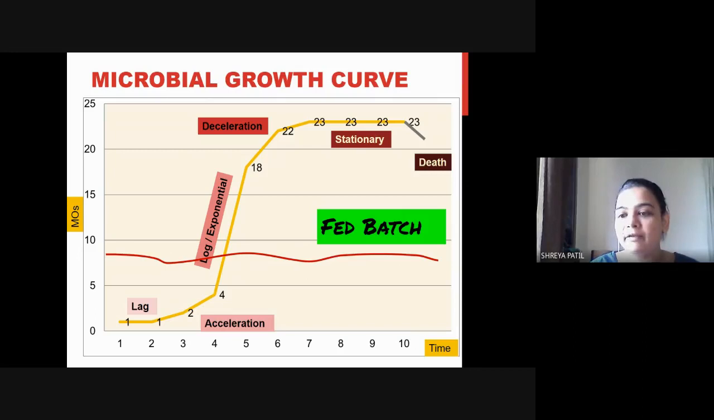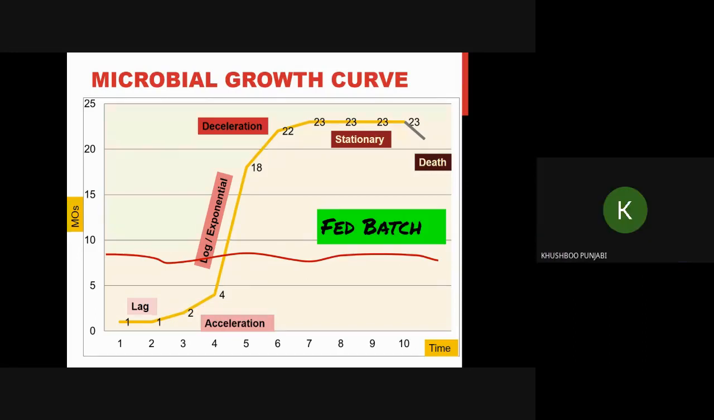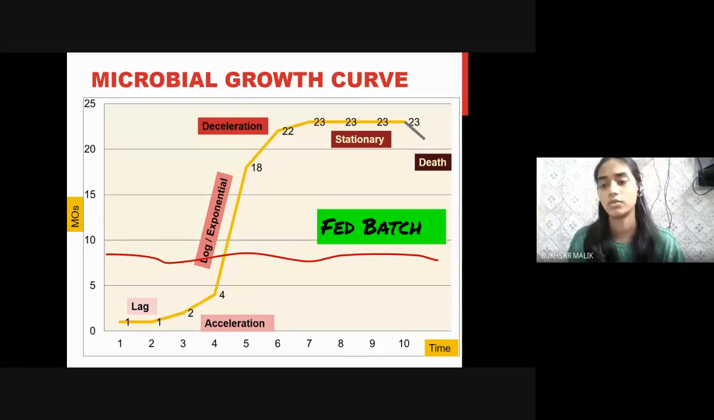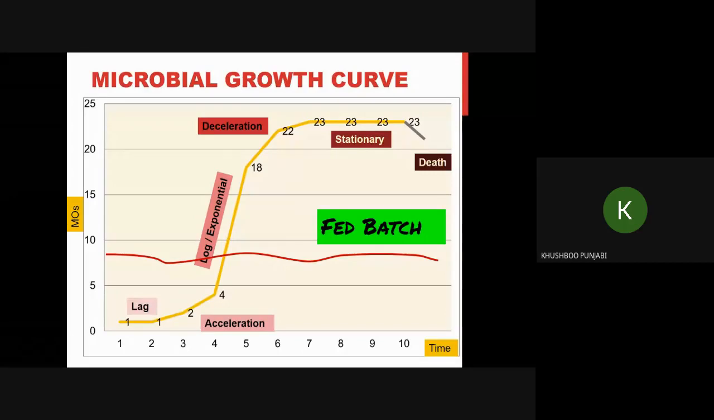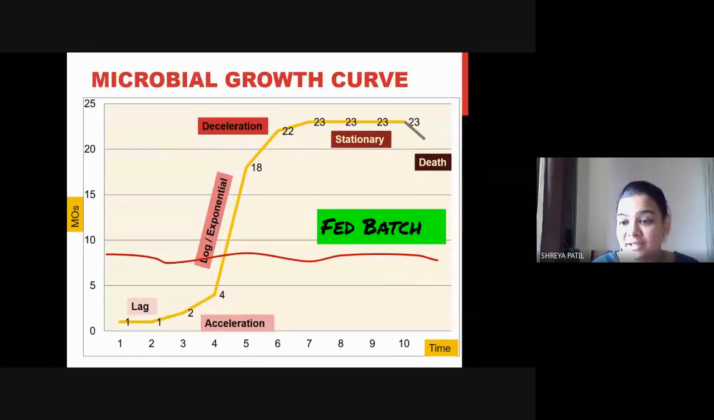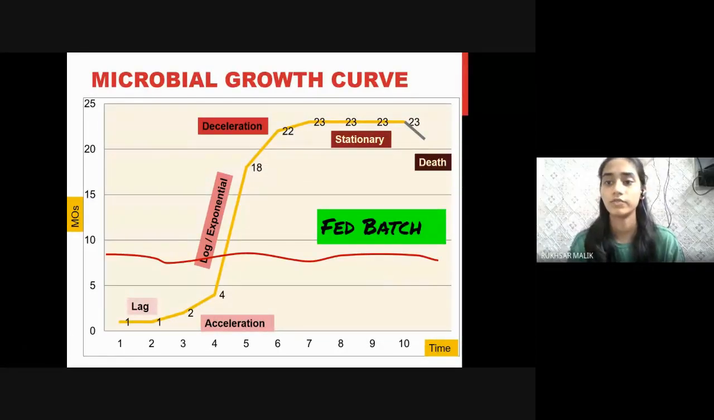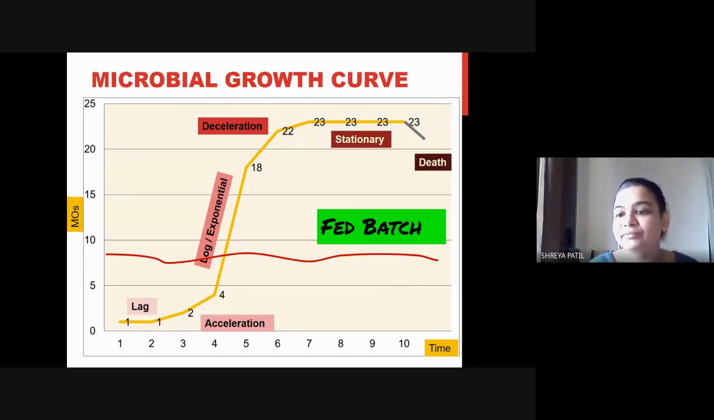So here tell me which one will multiply faster. Without the foreign gene. Why? Because it is easier for them to multiply. Yeah, easier, less load, isn't it? They don't have any load on them. Comfortable, natural state. Right. So therefore we don't want them to grow in a natural state. That is of no use. We want them to multiply with the foreign gene.